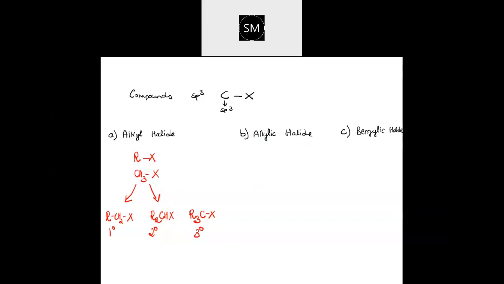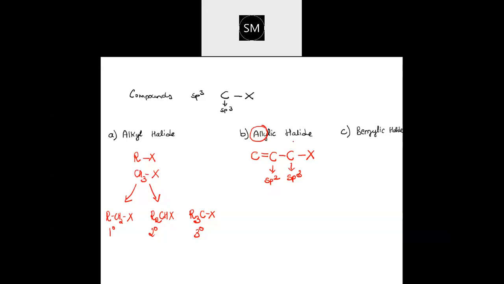Allylic halide, remember it this way: Al means aliphatic, and the double L is there, so after that a double bond should come. Here the halogen is attached to a carbon that is single bonded, aliphatic. But that carbon is attached to a carbon-carbon double bond like this. You can remember it this way: the halogen is attached to an sp3 carbon, which in turn is attached to an sp2 hybridized carbon. This is allylic. Then you write one example. If you know the skeleton structure, you can put in the hydrogens by satisfying the valency of carbon.